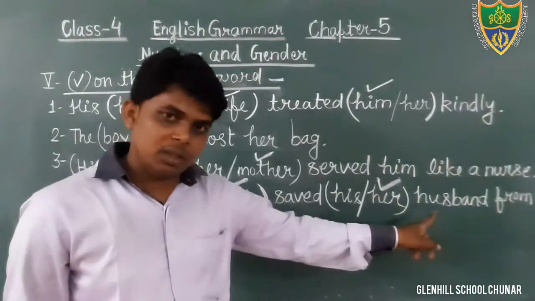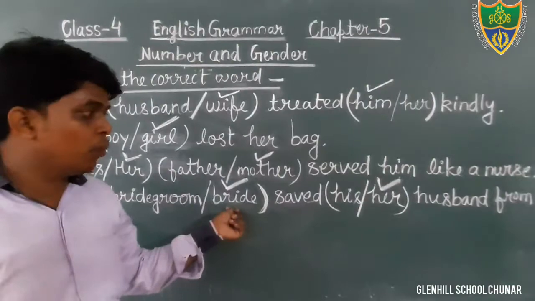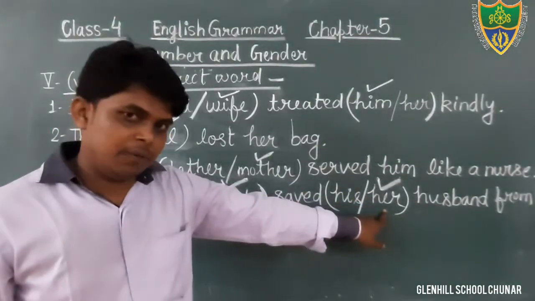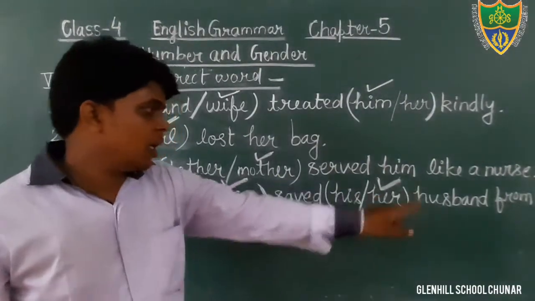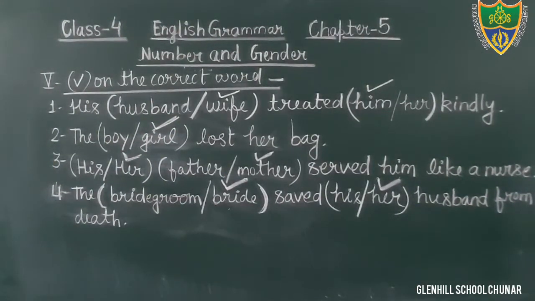Her husband. We are choosing here the word bride, therefore we will choose here the word her. Pronoun her. Husband from death. So you will tick on the option bride and the pronoun her. Okay, students, I hope that you all have understood the things. You have to select the proper gender, the correct gender. Come to the next question, question number 5.